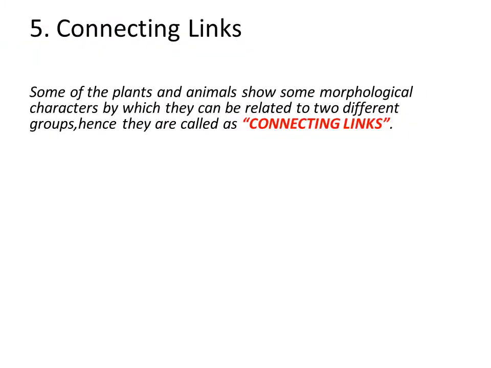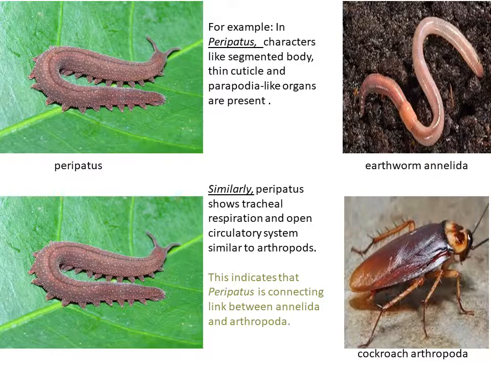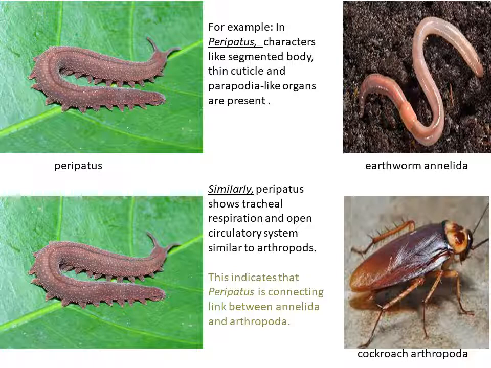Now, the fifth evidence is connecting links. Some of the plants and animals show some morphological characters by which they can be related to two different groups. Hence, they are called connecting links. So, they are connected in between two different groups. Let us take an example. You all can see here peripatus. This is an example of connecting link.